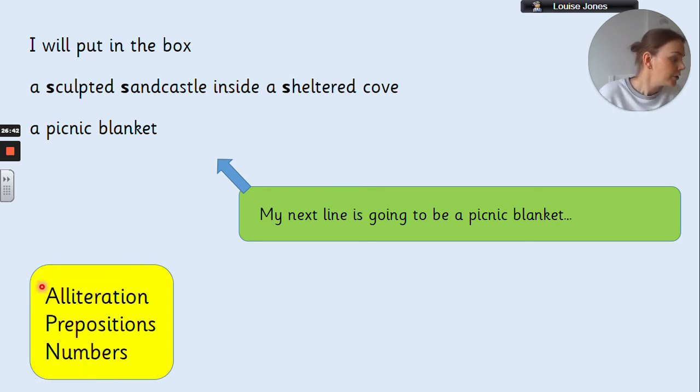Now again, you will remember that the last line that we wrote, we started with a very simple noun phrase of just a sandcastle. You can see how that has now developed into a much better line of my poem. Now this is going to go the same way. At the moment, we've just got a picnic blanket. That's a very simple noun phrase. It's got no adjectives, no description, nothing going on there.